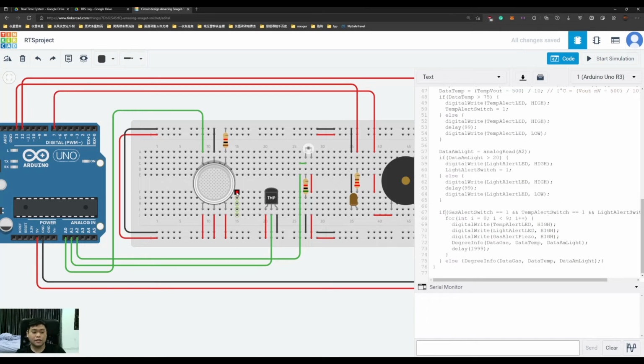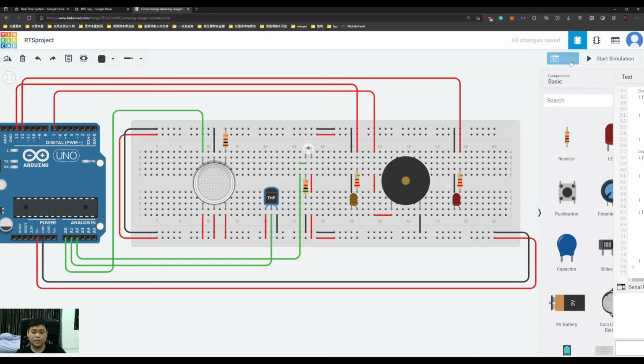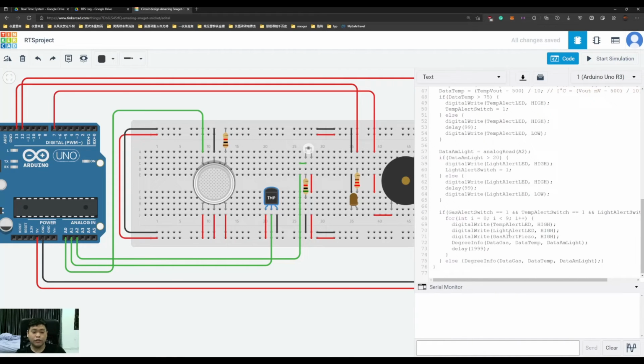If the gas, temperature and ambient light sensors detect abnormal degrees at the same time, then the two alert LEDs and the buzzer will activate until the loop ends.